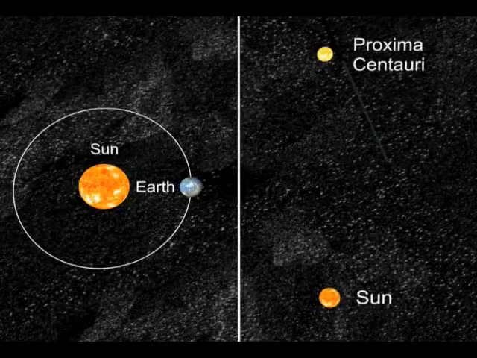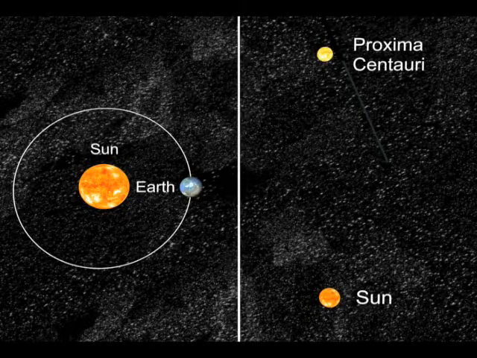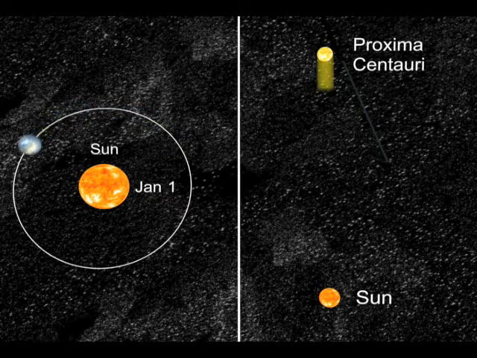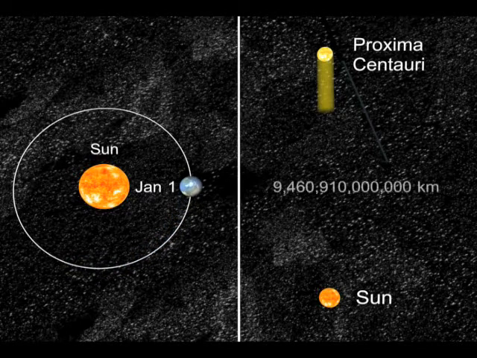Let's imagine that a beam of light leaves Proxima Centauri heading for the Sun at midnight on January 1st, Earth time. Light moves very fast, approximately 300,000 kilometers each second. So in exactly 1 year, which is the time that Earth revolves around the Sun once, the beam of light travels 9,460,910,000,000,000 kilometers. This distance is known as 1 light year.